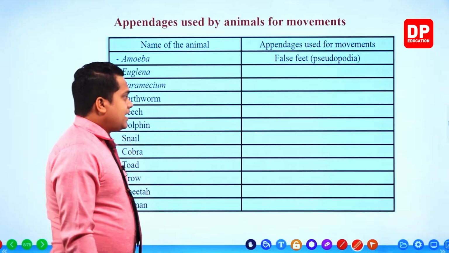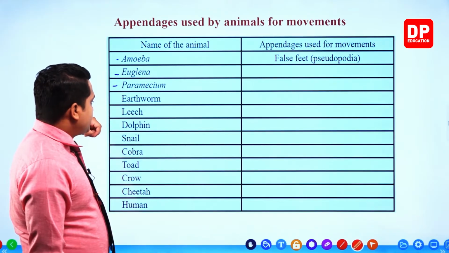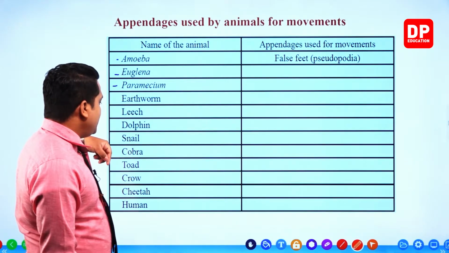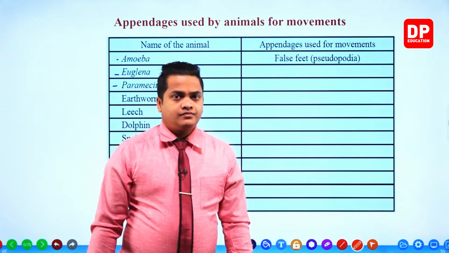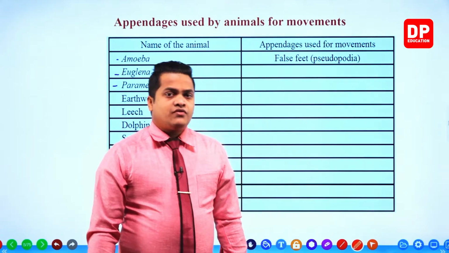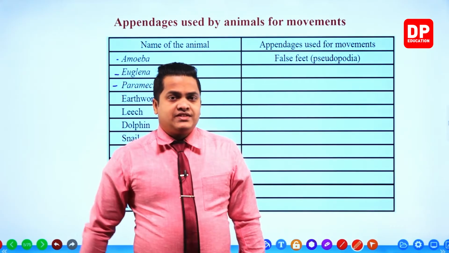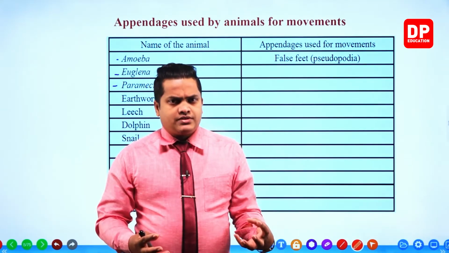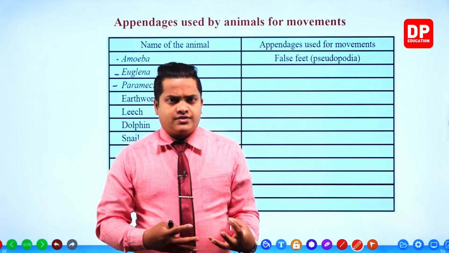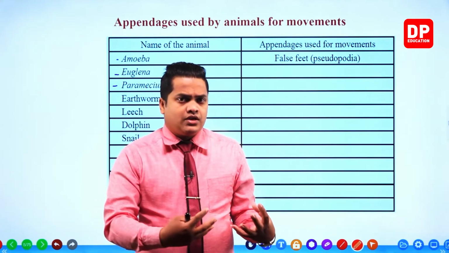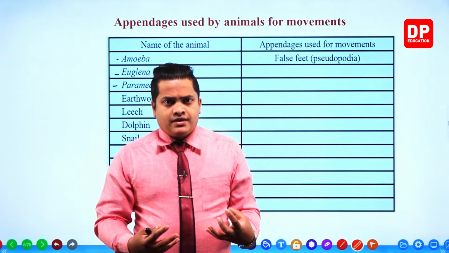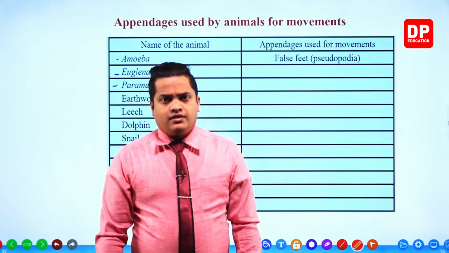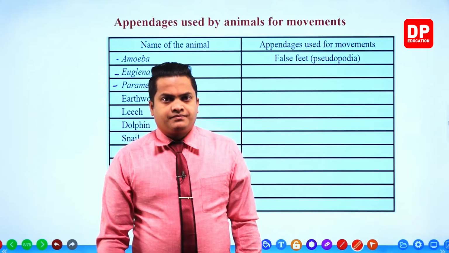And the same thing can be observed within the leech and also the snail and also the cobra as well. The cobra moves in a zigzag motion, but there are no certain organs or appendages that help for the motion of the cobra. The same thing applies for the snail, the leech, and even the earthworm.